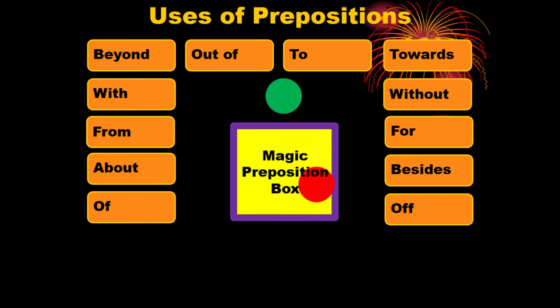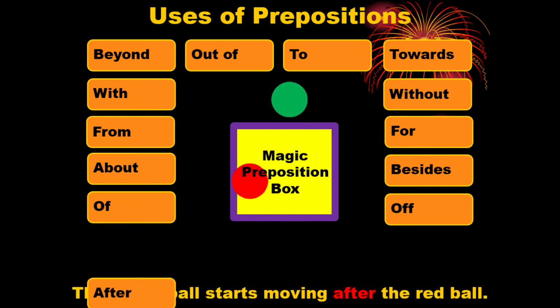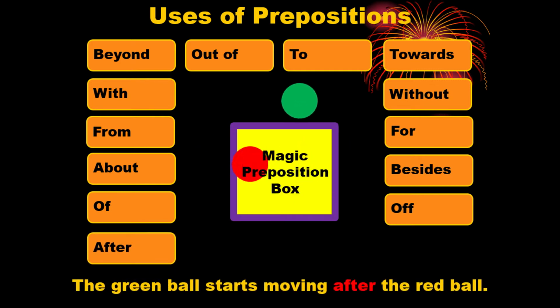The red ball is moving and the green ball has started moving afterwards. So we can say, the green ball starts moving after the red ball. So when do we use after? After is used to indicate the first action. Here the red ball started moving at first, and afterwards the green ball started moving. So just before the red ball, we have used after.